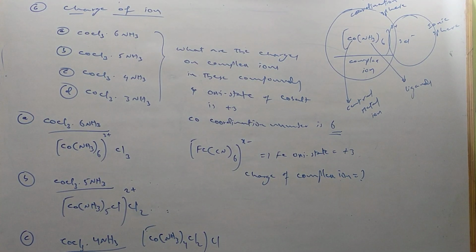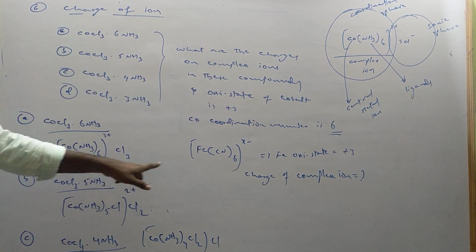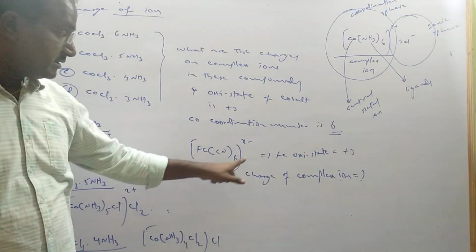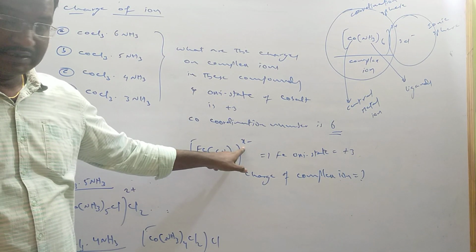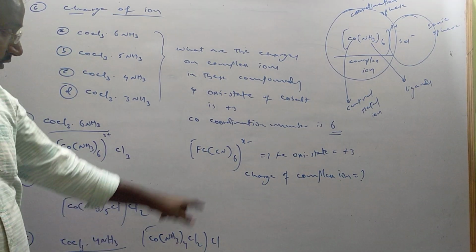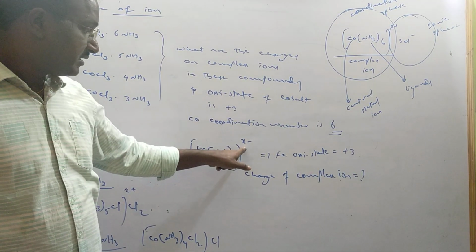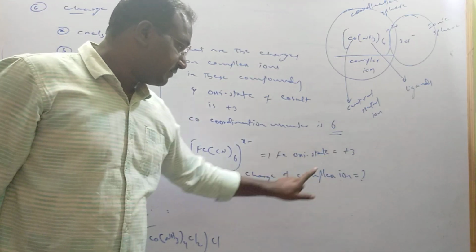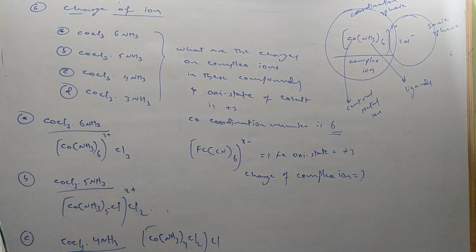If he is asking like this, how do you calculate? It is okay, just based on this I wrote. But if he has given it like this, he is asking what is x. x minus he has given. He has given the complex x minus and the iron oxidation state +3. So how do we have to calculate? Have you got the idea?